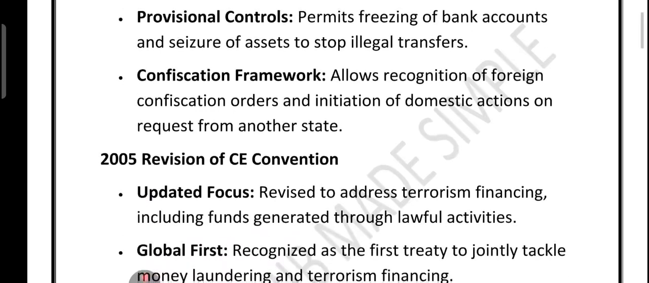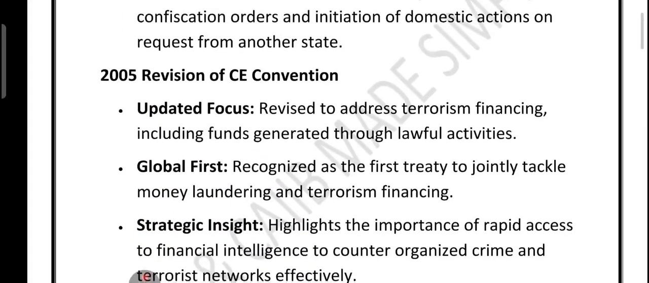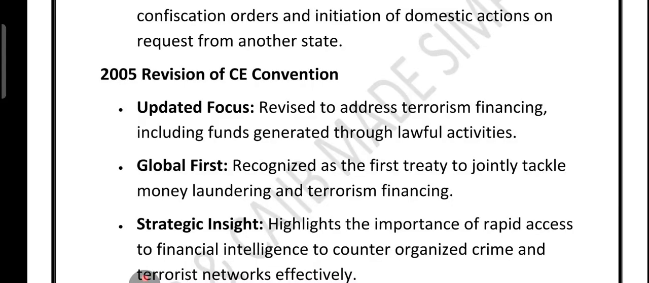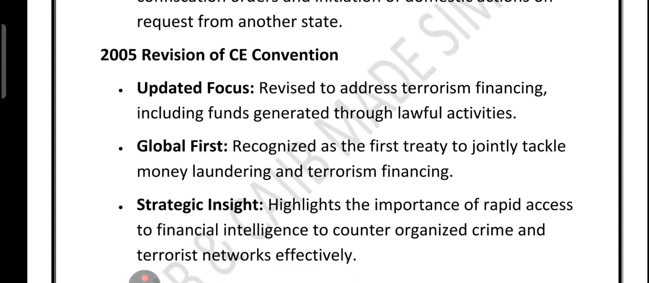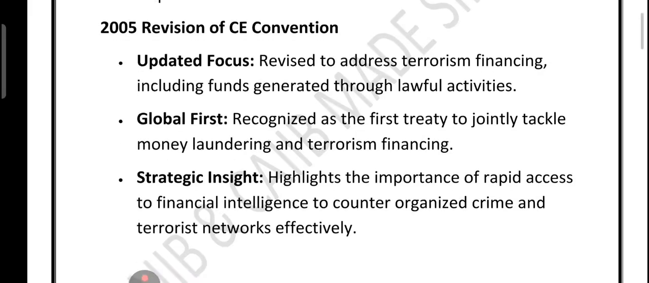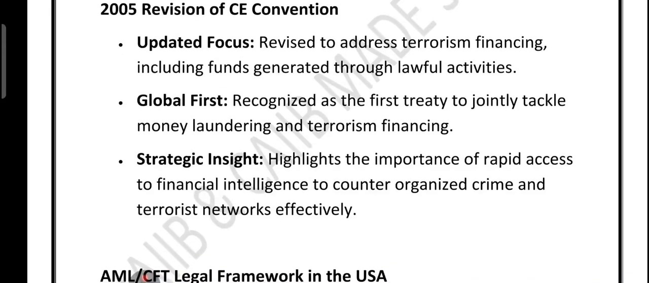Then comes 2005, an important revision of this convention. For the first time, a treaty not only targeted money laundering but also directly addressed terrorism financing. In short, we call it TF, even when funds were raised through seemingly legal activities. This was a global first, right?